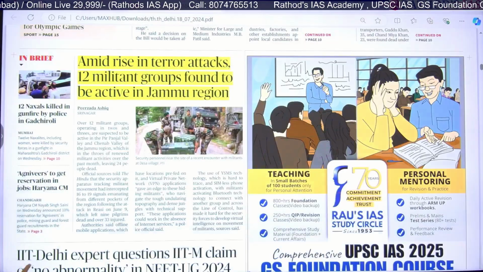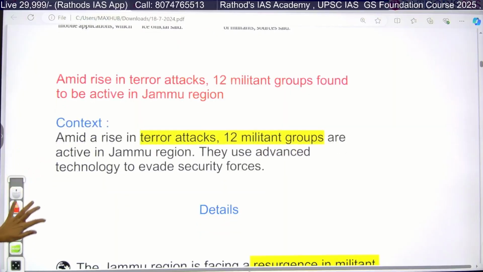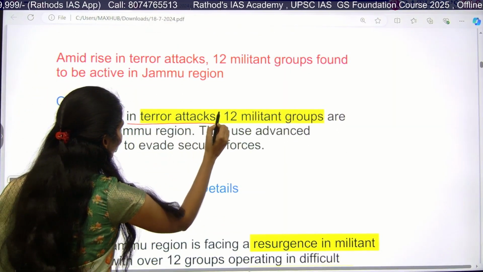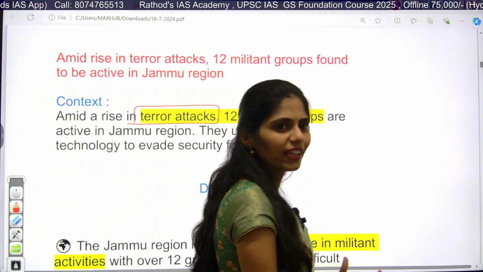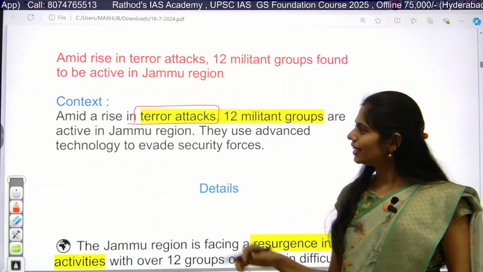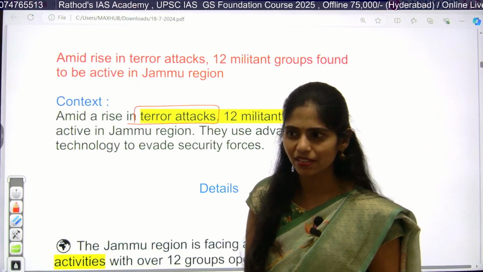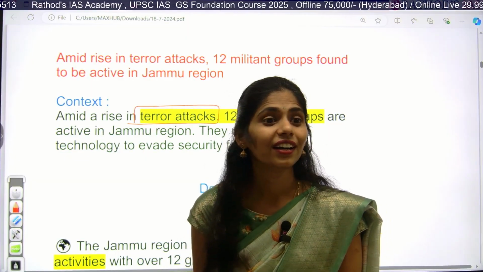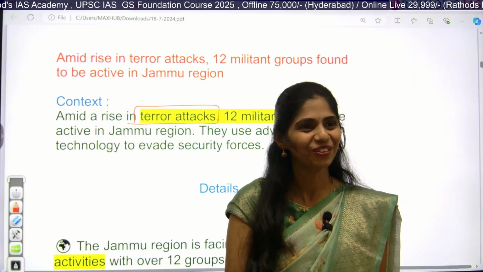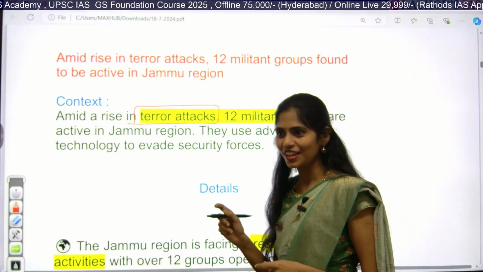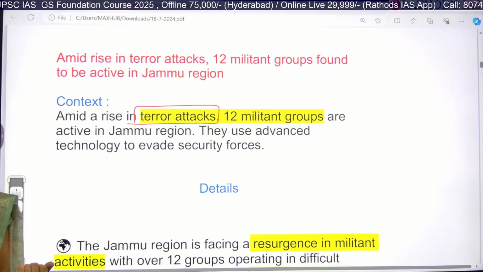Okay. So this article is saying that there is an increase in terror attacks. We know that for the last 10 to 15 days, a huge number of attacks are happening. Can you tell me, in yesterday's class we discussed one place in Jammu and Kashmir where an attack happened. What is that place? Yes, you are right, Rashmi, the Doda region. So in that way, whenever you get those places, yesterday itself I said to make a list of the places in Jammu and Kashmir.